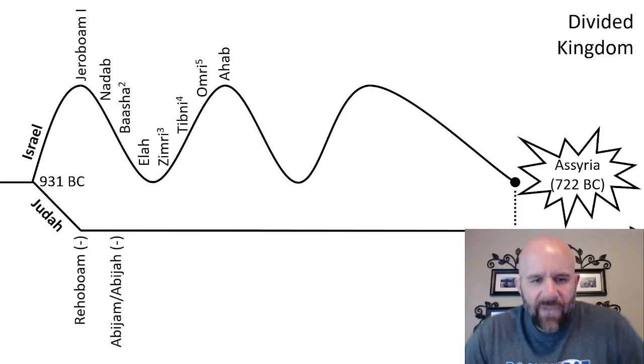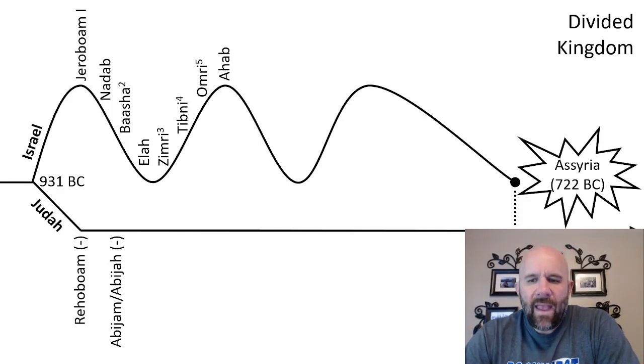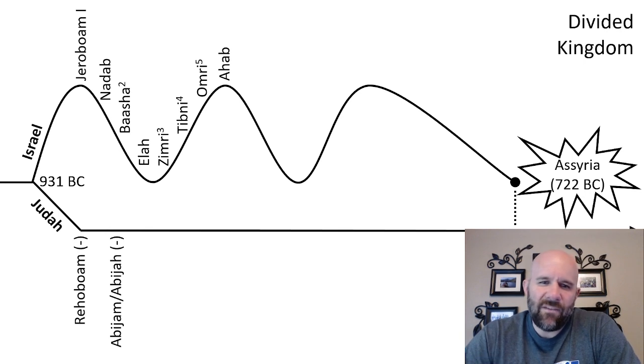Okay, so we have done the divided kingdom, and in the north, we've talked about Jeroboam and Nadab. We talked about the second dynasty, Baasha, and his son Elah. And then we talked about the civil war and the nightmare that happened at the bottom of that little roller coaster on the top there.